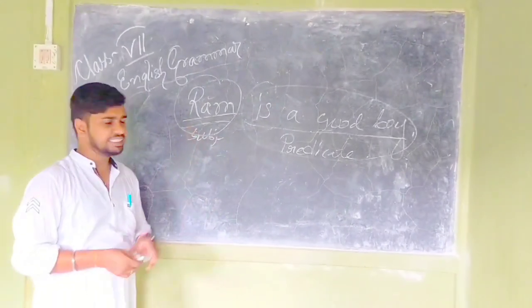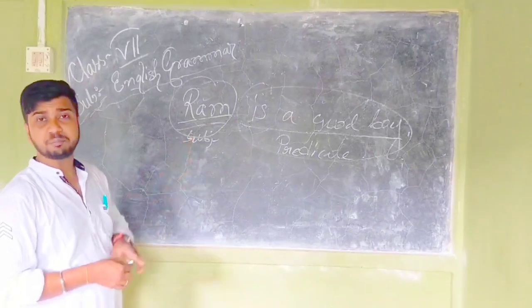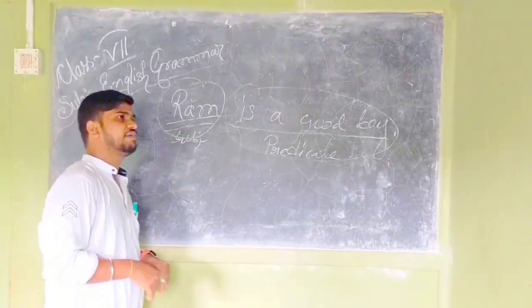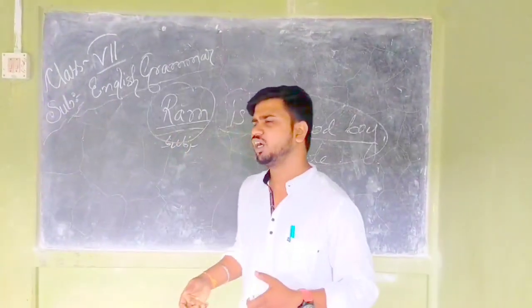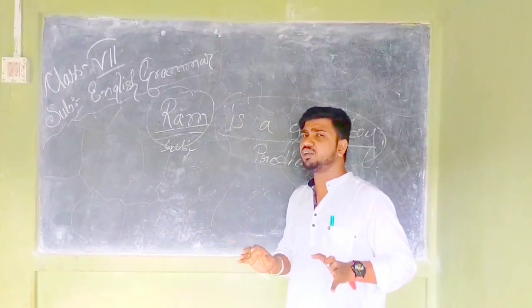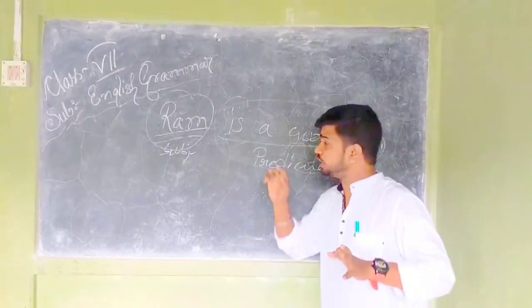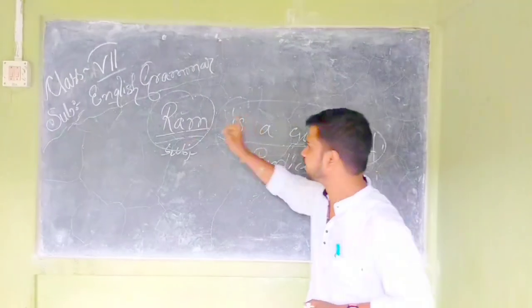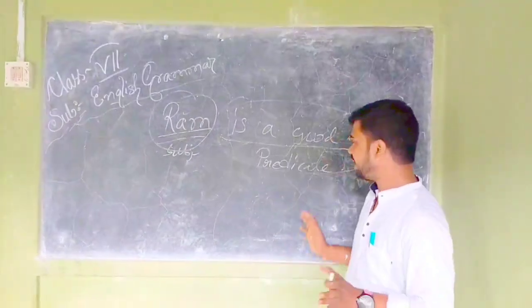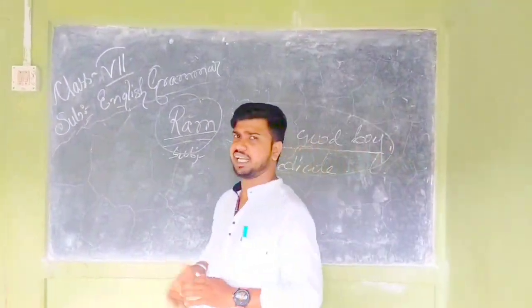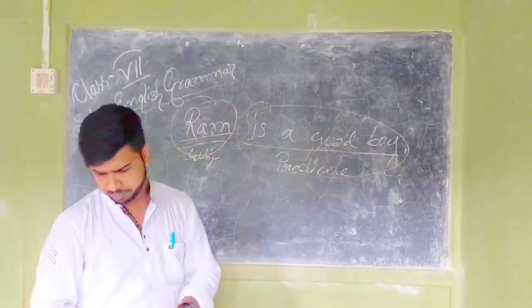The subject is the name of a person or name of a thing, name of an animal, or whatever we talk about in a sentence is called subject. Okay, I think you all understand clearly what is subject and what is predicate.